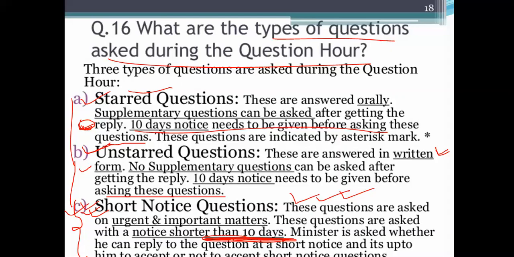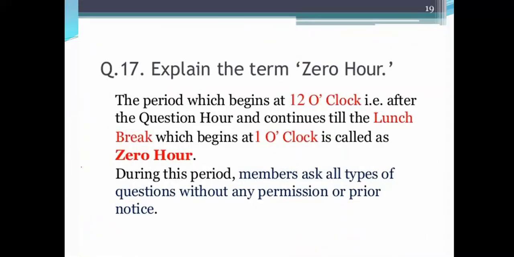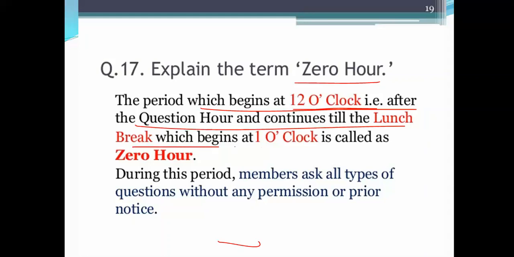Now we are going to the next. Zero Hour. As I have said, interpellation and Zero Hour are the same. Question hour starts at 11 and continues till 12, and Zero Hour starts at 12 o'clock and continues till the lunch break at 1 o'clock. It is called Zero Hour.